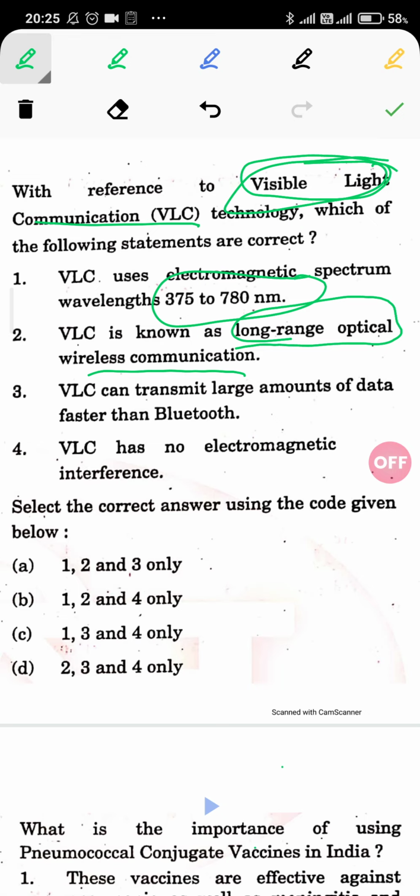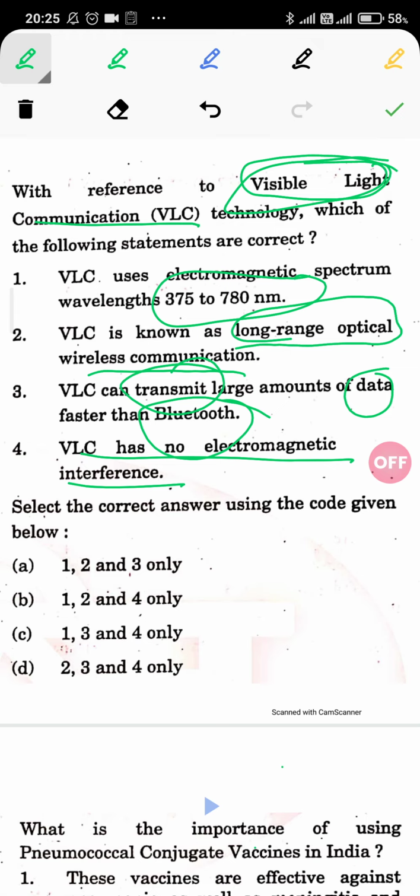The third option: VLC can transmit large amount of data faster than Bluetooth. The catchwords are Bluetooth and large amount of data transfer. And the fourth is: VLC has no electromagnetic interference. Let us assume that we don't know any of these statements in the examination hall and we are attempting this question.